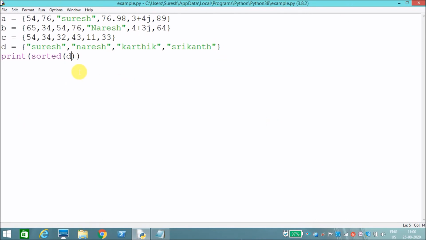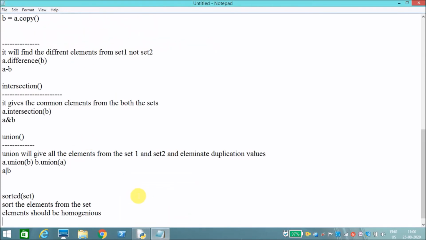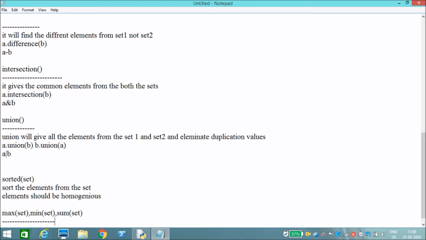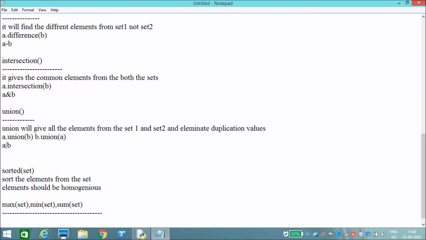Okay, and there are other methods like maximum, minimum, and sum. Okay, maximum of set, minimum of set, and sum of set. Okay, it will find the maximum element from the set, minimum element from the set, and sum of the set. Okay, so while applying this, it will help only for integers, floating point numbers and complex numbers. Okay, we can apply maximum and minimum for strings also, but we cannot apply sum for the strings.